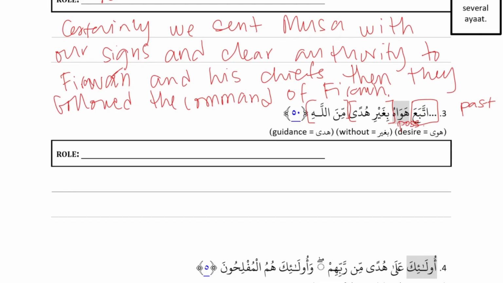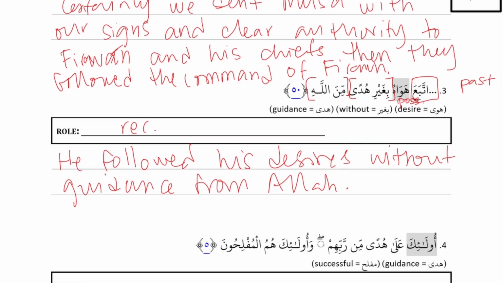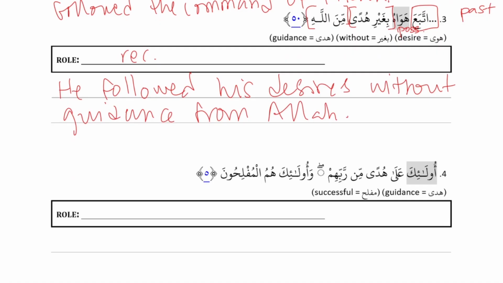No. Okay, what if we were to make it a receiver? Then we'd say he followed. Yeah, because then we have an embedded doer, he. So that would be he followed, and then hawahu would be our receiver. His desire. Yeah, his desires. Without guidance from Allah. Yeah. Good. So the labelless word here is hawahu, and it's receiver. Receiver. There. And here we had to just use common sense and see what made more sense.